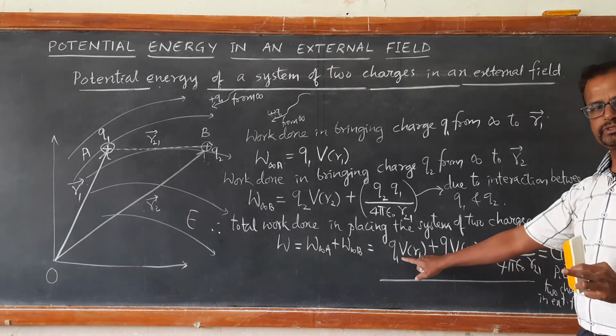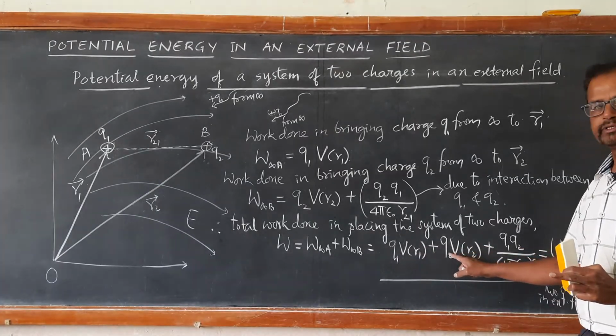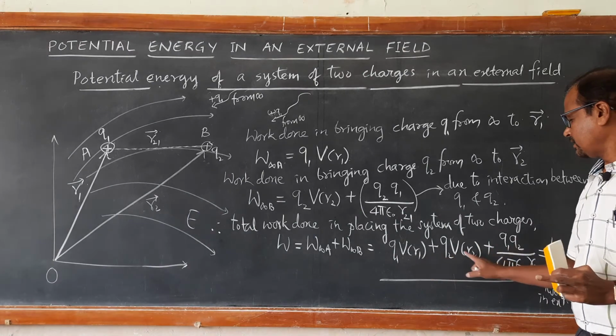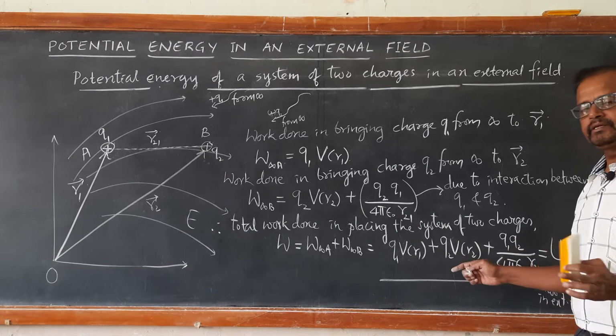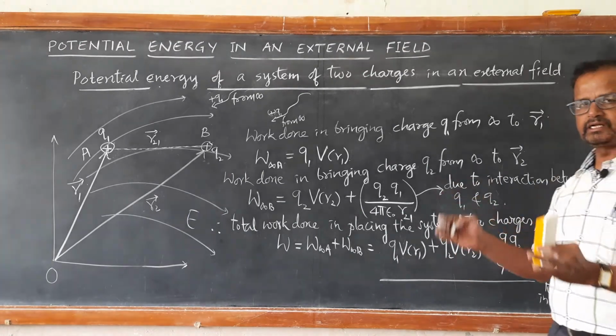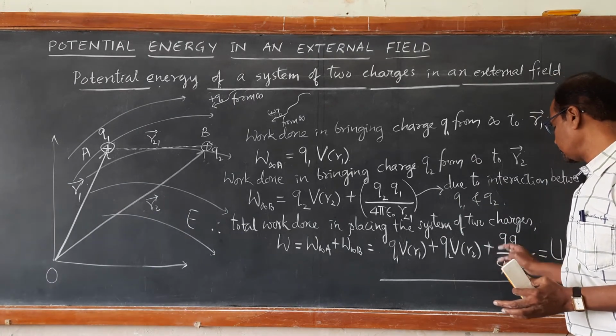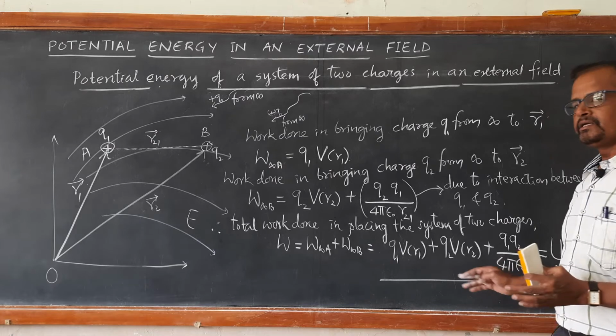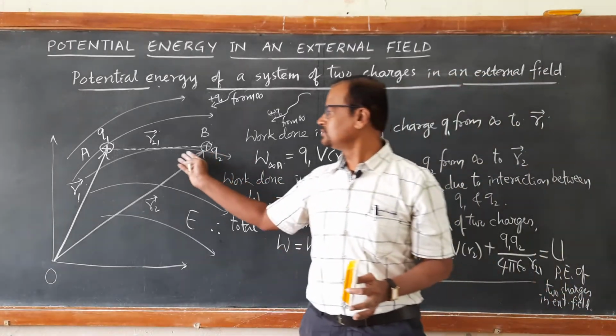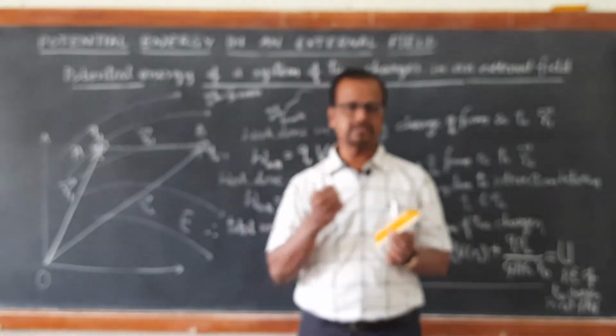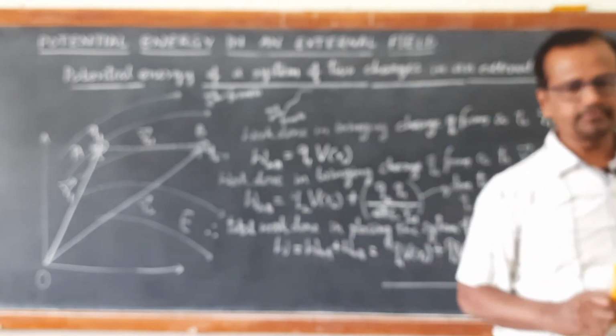Q1 will be positive charge, Q2 will be negative charge, and VR1 and VR2 are the potentials in the external electric field, and this additional term Q1 Q2 upon 4 pi epsilon naught R21 is the term due to the interaction between the charges themselves. Okay, fine.